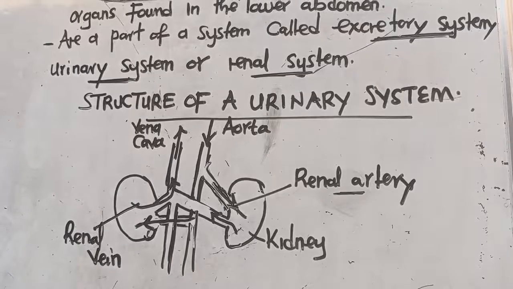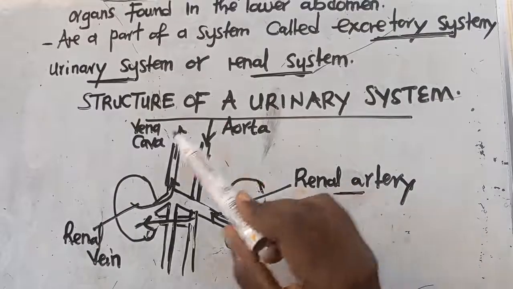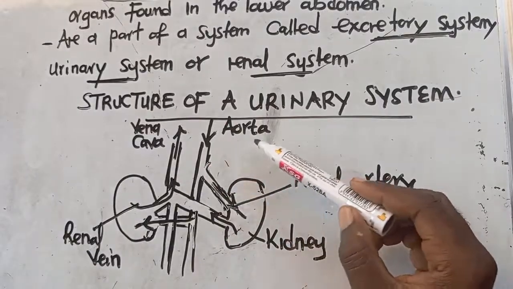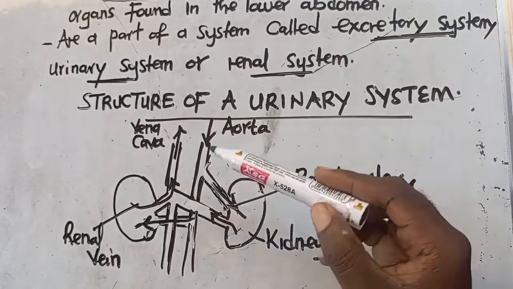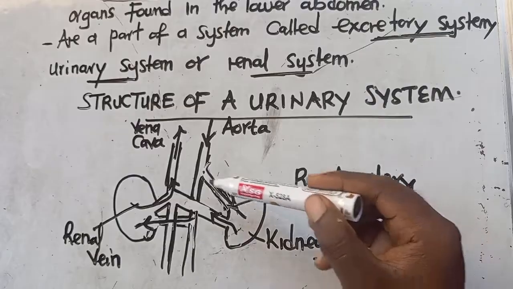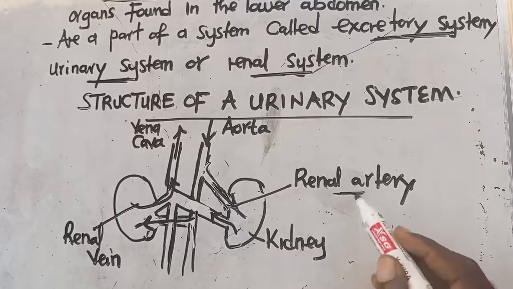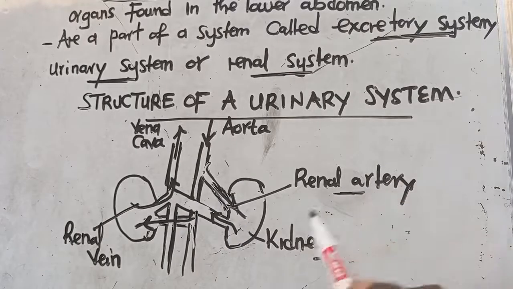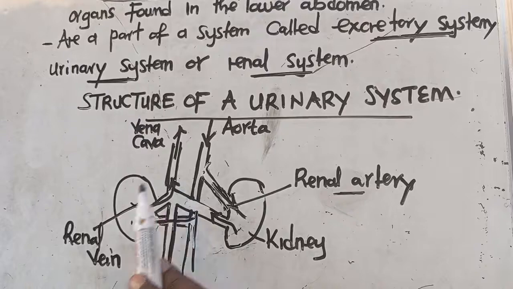I don't know if you are getting the point. When blood is entering, it is entering via the what? The aorta. This tube is taking blood to the kidneys, from the aorta to the kidneys. This one that transports blood from the aorta to the kidney is called a renal artery. And this one that transports blood from the kidney to the vena cava is called the what? The renal vein.